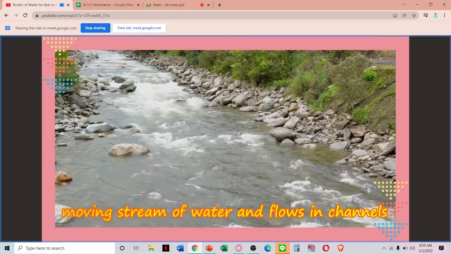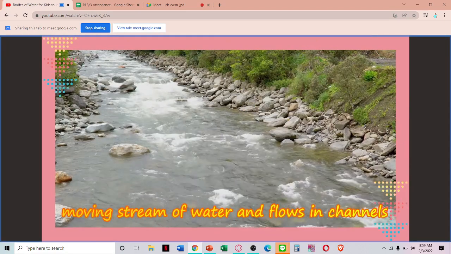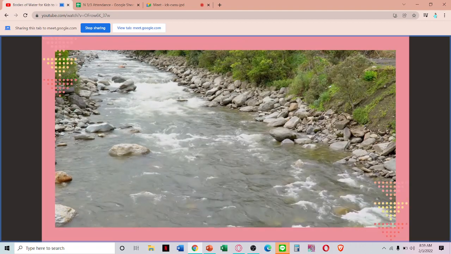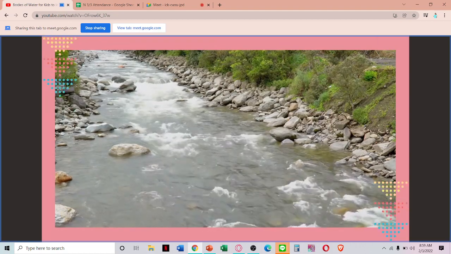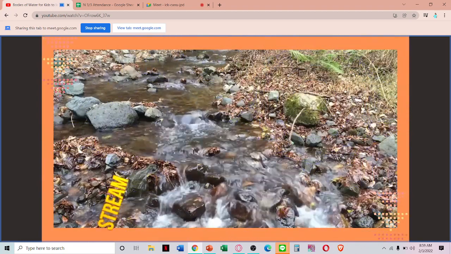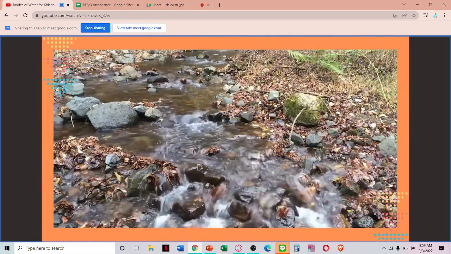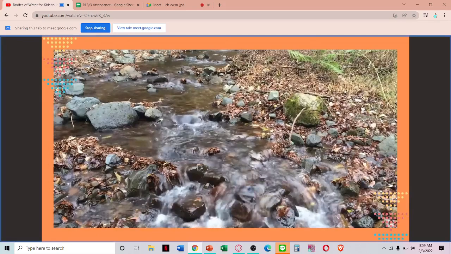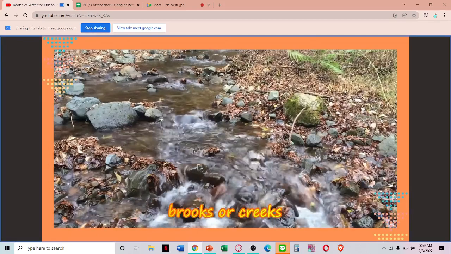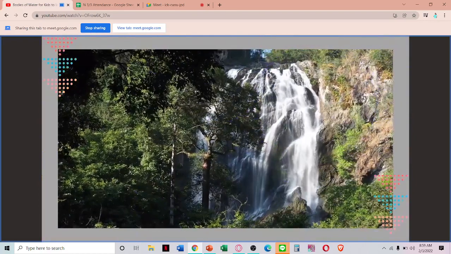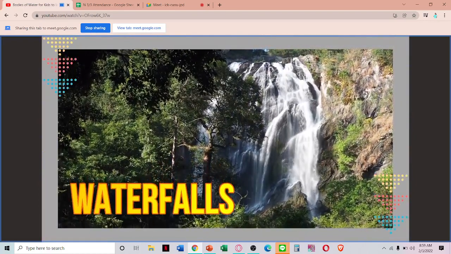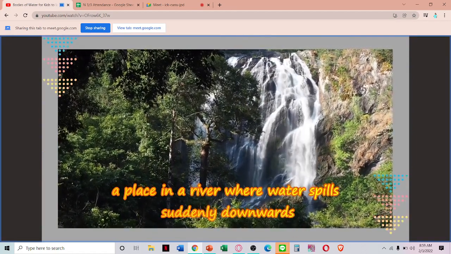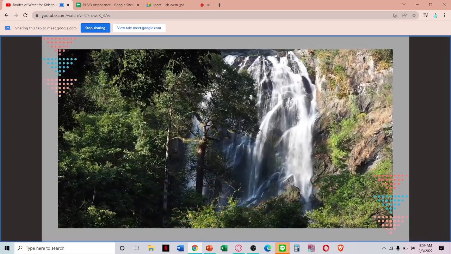Rivers are moving streams of water in flows and channels. They usually move towards an ocean, lake, pond, or another river. Streams. Streams are said to be the smaller version of the rivers. They are also called brooks or creeks. Waterfalls. A waterfall is a place in a river where water spills suddenly downwards.